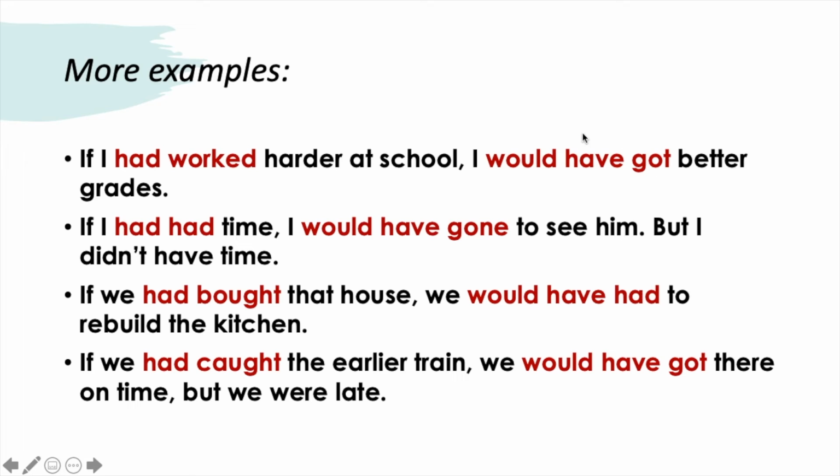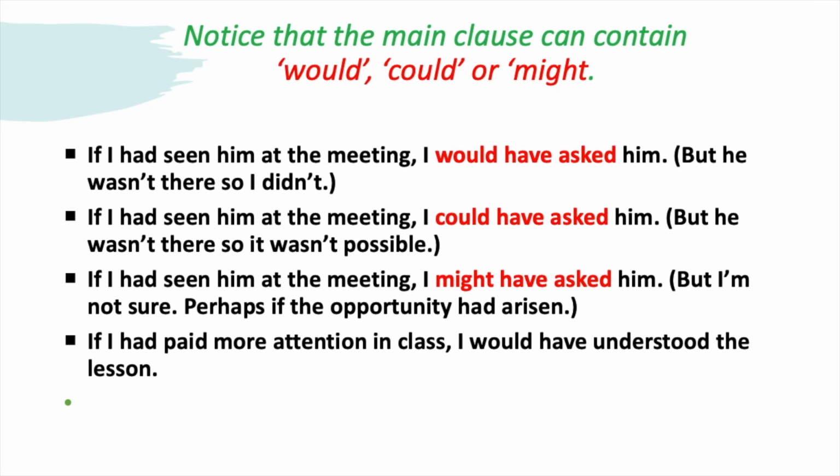In the main clause, we use the past conditional, so the auxiliary would plus the auxiliary have and the third form of the verb. So would have, which remains unchanged every time, and the third form of the verb. Now you can notice that the main clause can also contain would, could, or might. So we can replace the word would here with could or with might.